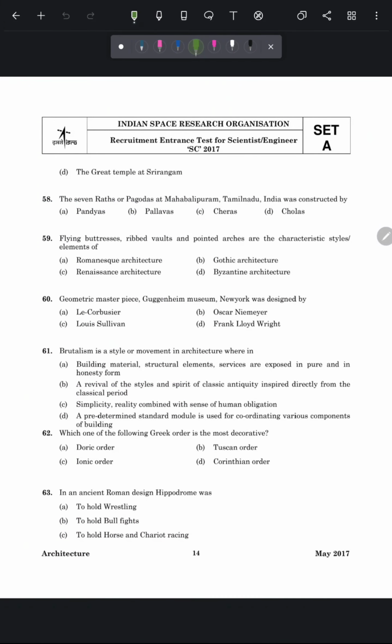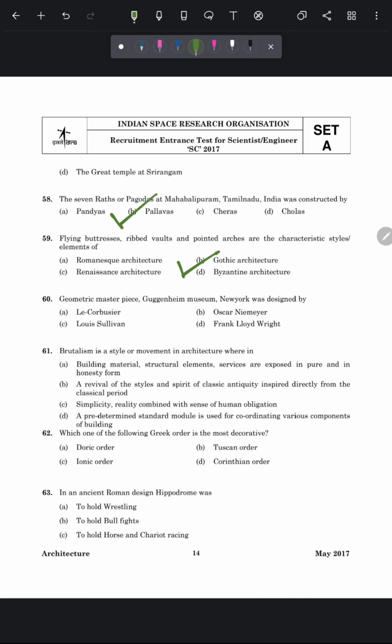Now let's move to the next question. The 7 Rathas or pagodas at Mahabalipuram, Tamil Nadu, India was constructed by. So the correct answer of this question is Pallavas. And this is the 7 Rathas or pagodas at Mahabalipuram. You can see in this picture. Now move to the next question. Flying buttresses, ribbed vault and pointed arches are the characteristic style elements of. So the correct answer of this question is Gothic architecture, because flying buttresses and ribbed vault were used in Gothic architecture for the first time.